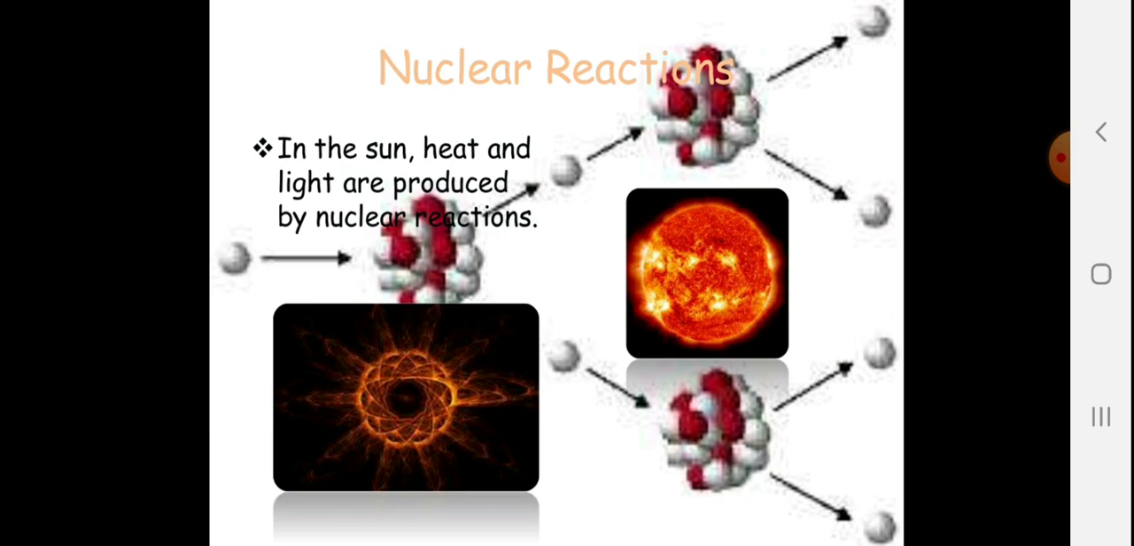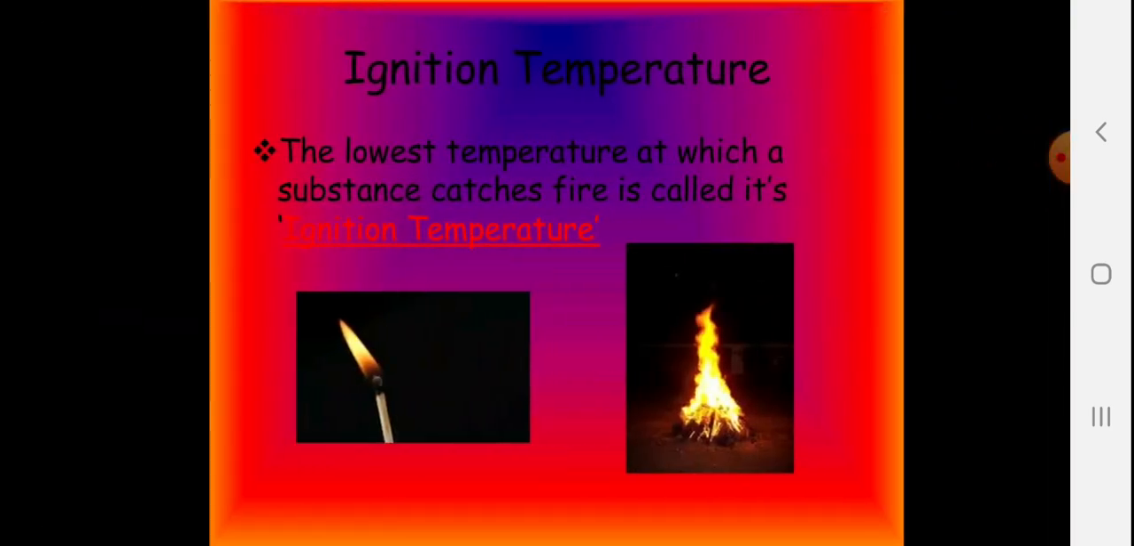In the sun, heat and light are produced by the nuclear reaction. So you can imagine how tremendous an amount of energy is present in the sun. Ignition temperature. If you want to burn something, that object should reach its ignition temperature. If it does not reach its ignition temperature, it will not get burned. So the lowest temperature at which a substance catches fire is called the ignition temperature.